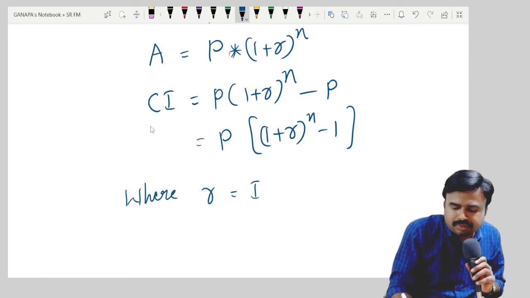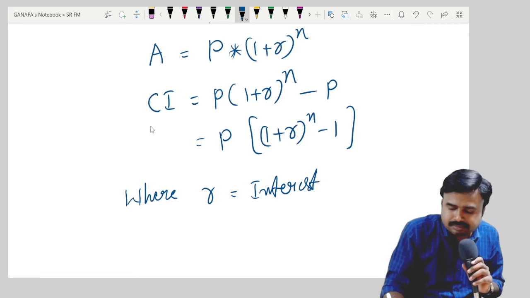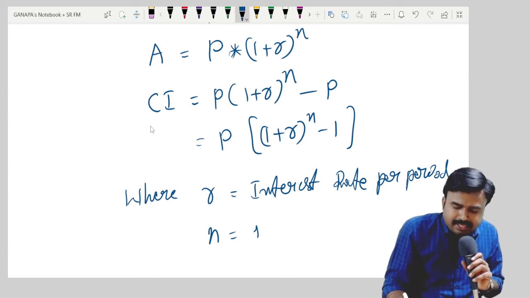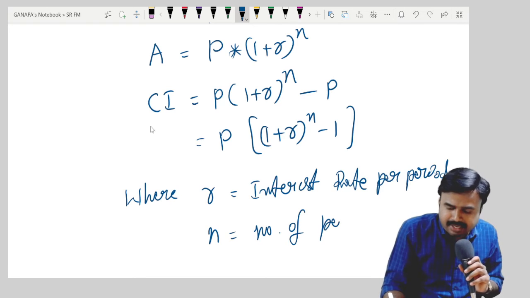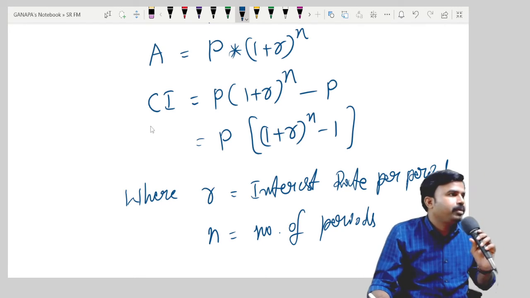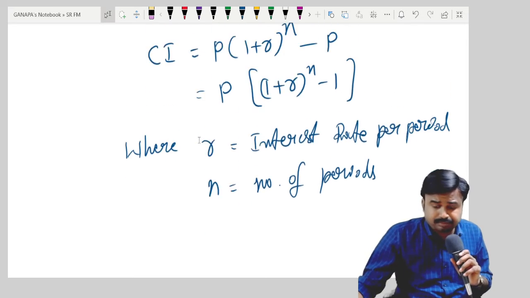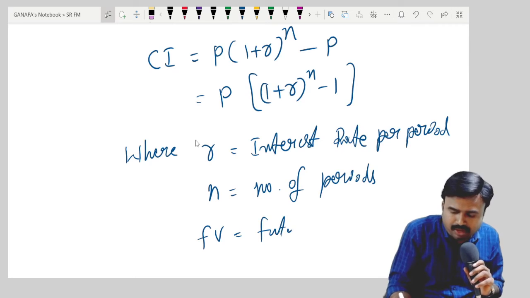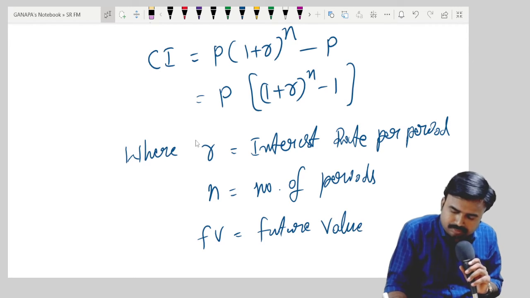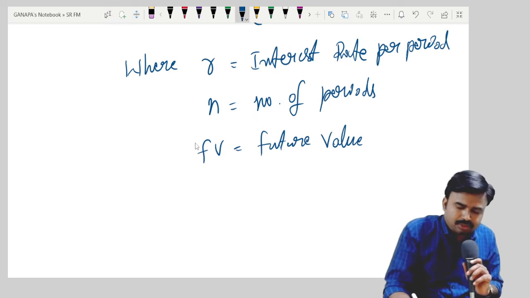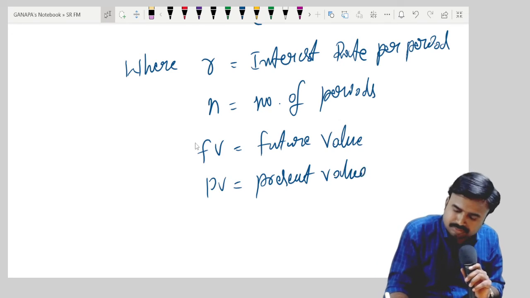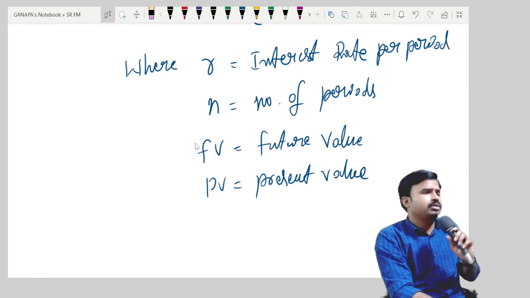Where R is equal to interest rate per period. N is equal to number of periods. FV is equal to future value. PV is equal to present value.